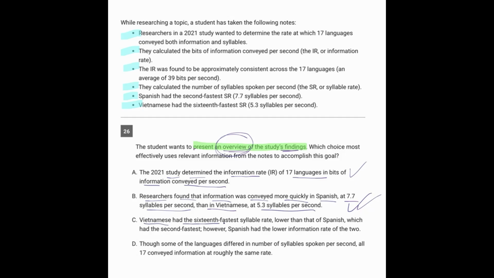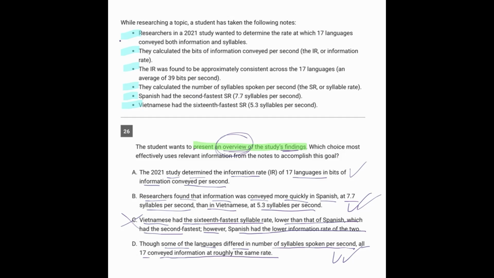Vietnamese had the 16th fastest syllable rate, lower than Spanish, which had the second fastest. However, Spanish had the lower information rate of the two. This is very specific information in the findings. I wouldn't at all call this an overview of the findings, so we can get rid of that. And D, though some of the languages differed in the number of syllables spoken per second, all 17 conveyed information at roughly the same rate. Now, this answer choice also can be taken as an overview of the findings.